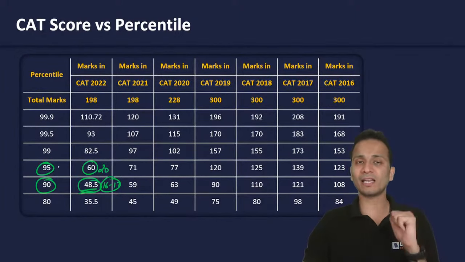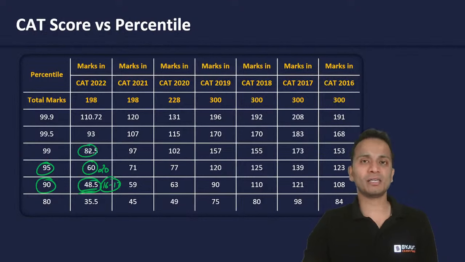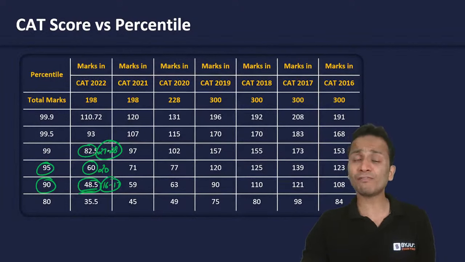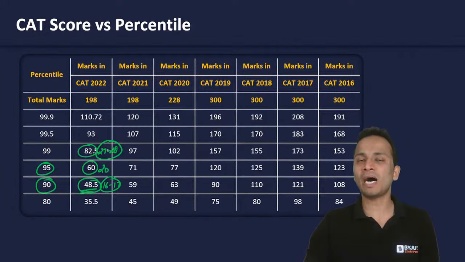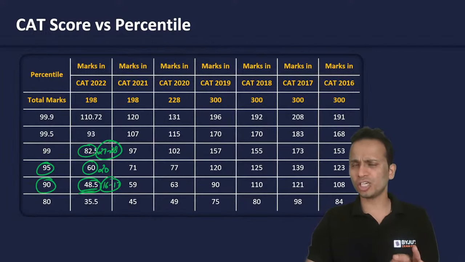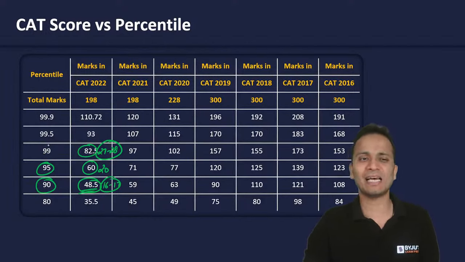Now looking at the other numbers, 82.5 marks. 82.5 marks means effectively 27 to 28 questions correct out of 66 questions. That is not even half of the marks, right? That is not even 50 percent. So scoring less than 50% marks in the CAT examination will fetch you a score of 99 percentile.